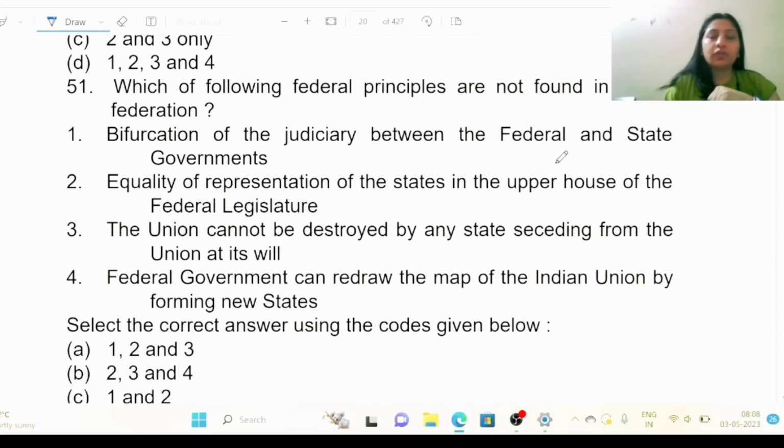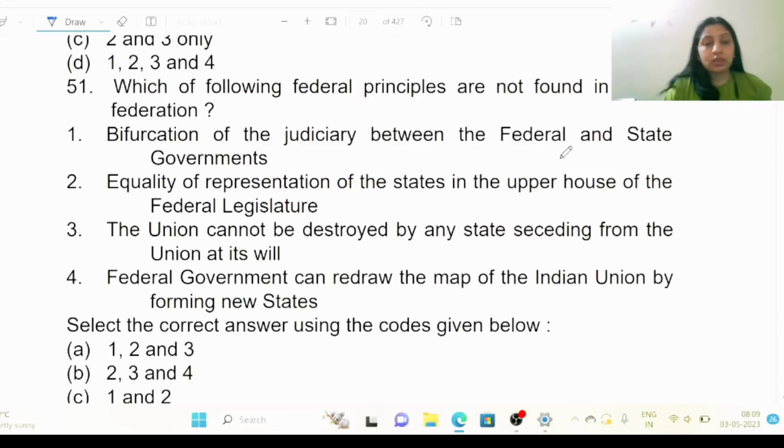So which of the following federal principles are not found in Indian Federation? 1. Bifurcation of the judiciary between the federal and state governments. 2nd, equality of representation of the states in the upper house of the federal legislature. 3rd, the union cannot be destroyed by any state seceding from the union at its will. 4 is federal government can withdraw the map of the Indian Union by forming new states.